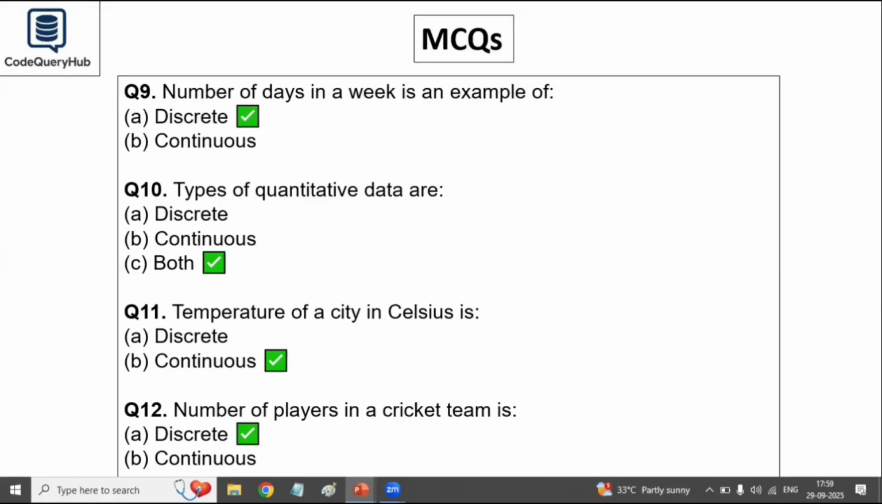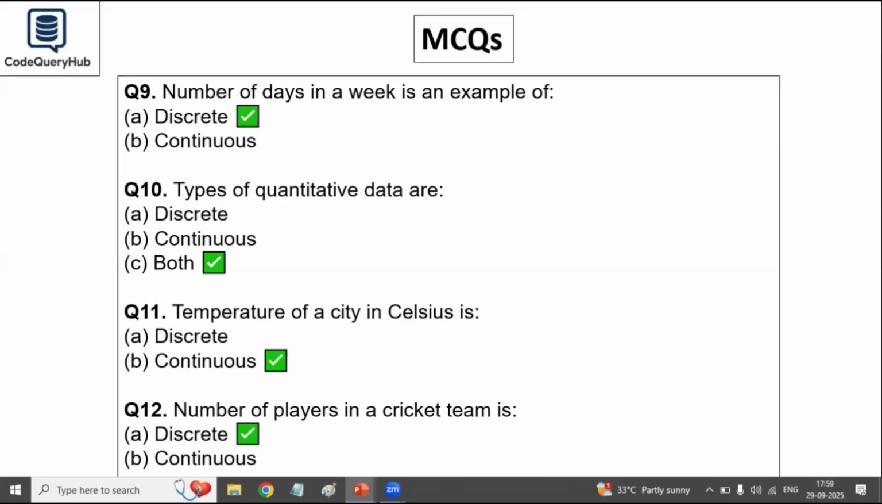Next, temperature of a city in Celsius is discrete or continuous? So the answer is continuous data, since it can take decimal values like 30.5 degrees Celsius, 40 degrees Celsius, etc.